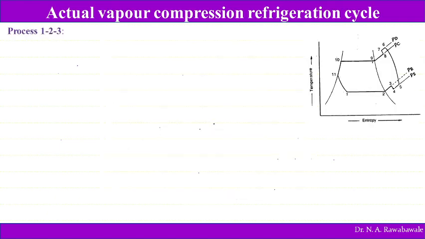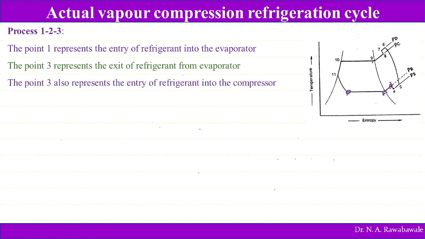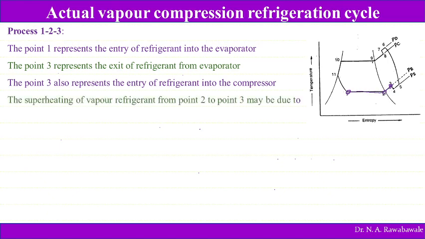So now here the process 1, 2, 3 is nothing but the evaporation process. Point 1 represents entry of refrigerant into the evaporator, and point 3 is the exit of refrigerant from the evaporator. Then point 3 also represents the entry of refrigerant into the compressor. 3 is exit of evaporator and entry of compressor. Then the superheating of vapor refrigerant from point 2 to 3 may be due to some reasons.